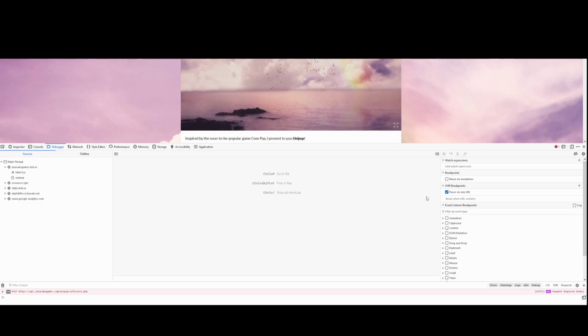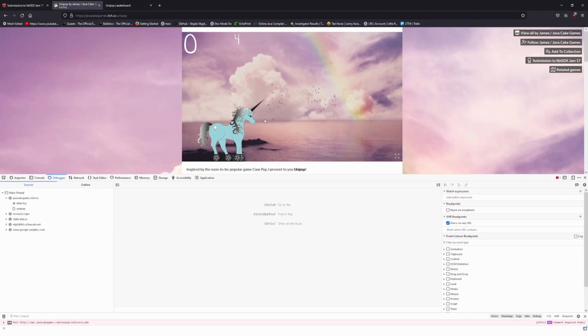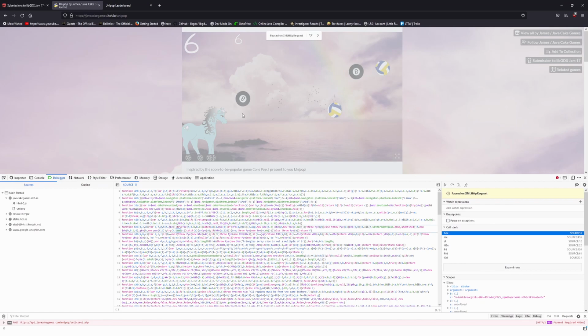And so I think it only submits when we actually beat our high score. So let's do that. Our current score is 4. And so we just need to get more than 4 to maybe trigger this. So let's do this. 1, 2, 3, 4. Let's get 5. Okay, and it worked. Perfect. We can see that we are now suspended in debug mode. We can have a whole look around the current stack on JavaScript, what the browser has been doing. And we can see all the variables in scope.